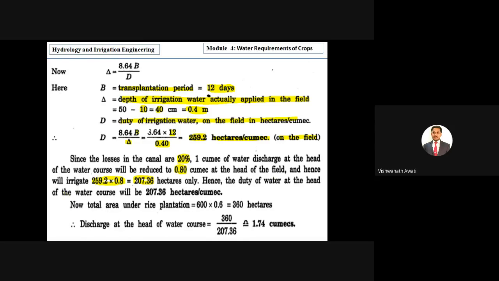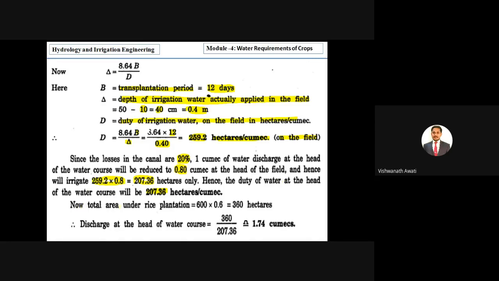Hence the duty of water at the head of the water course, it is the second calculation. We calculated duty on the field, then we have to calculate the duty of water at the head of the water course. So for the water course it will be 207.36 hectares per cumec, right? It is the water at the head of the water course, right?